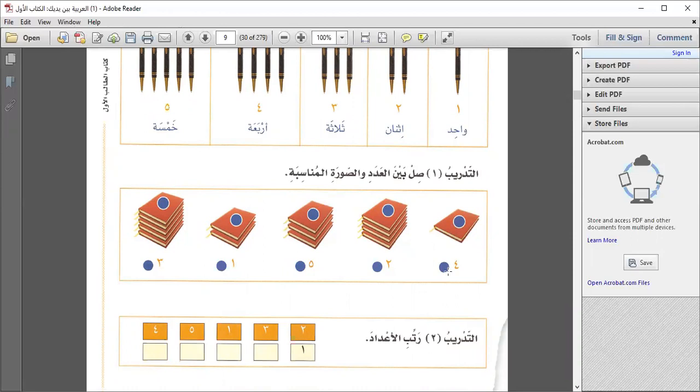Okay, here is to match. How many books with the numbers? It's number 4. This is how we write number 4 in Arabic. So match with the 4 books. It's number 2. This is how we write number 2 in Arabic. So match with 2 books here. Okay, this is how we write 5. So match with 5. This is 1. Match with 1. Okay, this is a matching game.